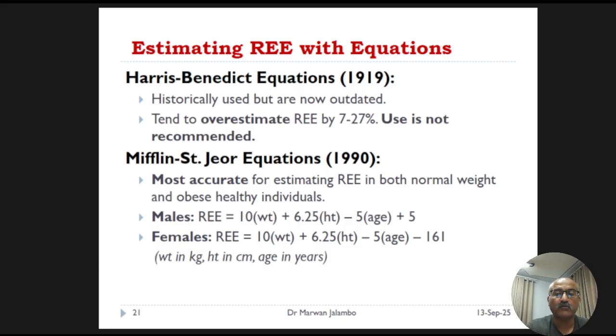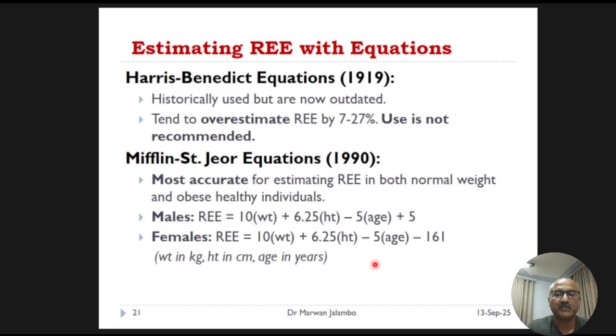The current most accurate and evidence-based is the Mifflin equation. It has been validated as the most reliable for estimating resting energy expenditure in healthy adults, including those with obesity. As you can see, there are separate formulas for males and females which use weight in kilograms, height in centimeters, and age in years.